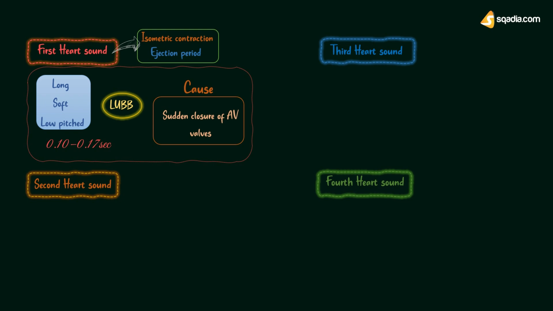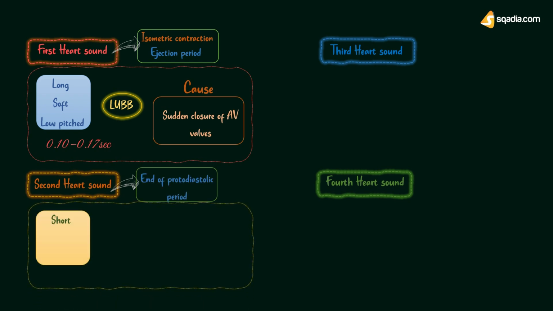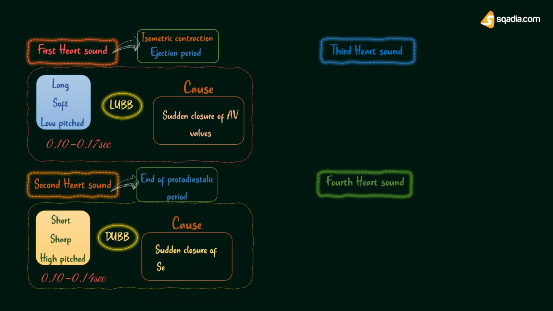After first sound, the second heart sound is produced at the end of protodiastolic period. Second heart sound is a short, sharp, and high-pitched sound. It resembles the spoken word dub or dup. Duration of second heart sound is 0.10 to 0.14 second. Second heart sound is produced due to the sudden and synchronous closure of the semilunar valves.